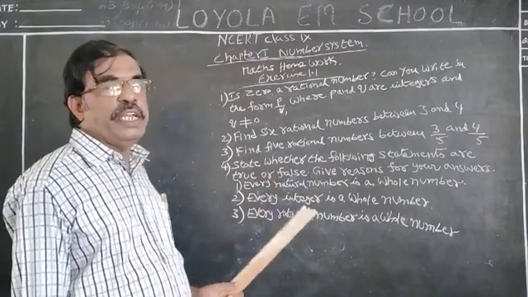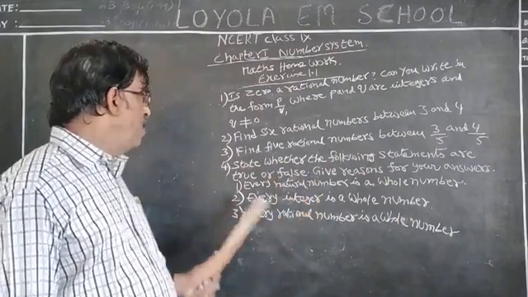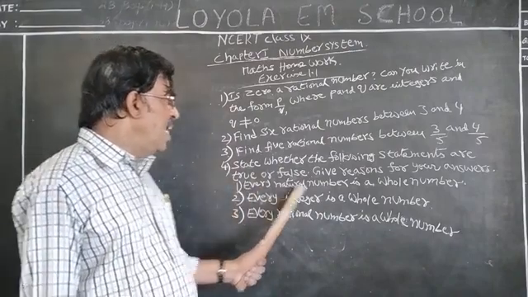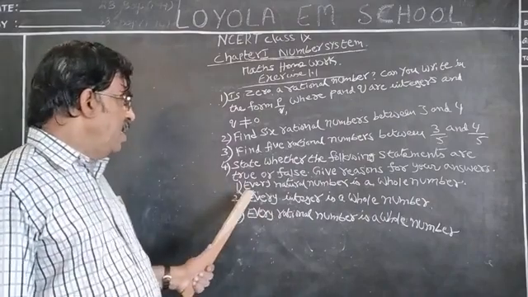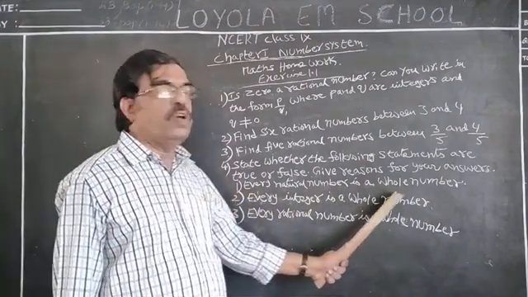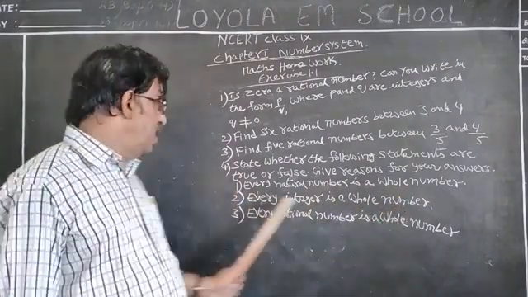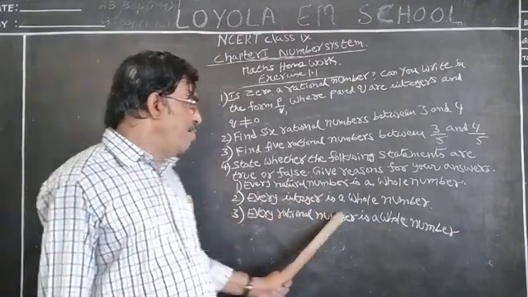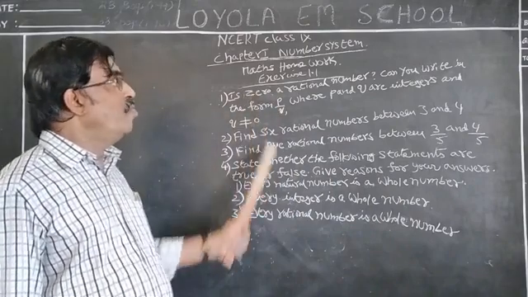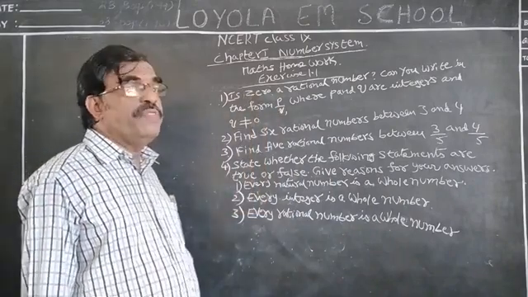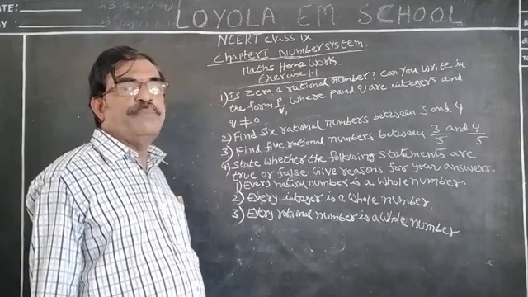Don't forget to write the reason. Now look at the board. First: every natural number is a whole number. Second: every integer is a whole number. Third: every rational number is a whole number. This is today's given homework. That is the end of the second day mathematics class.